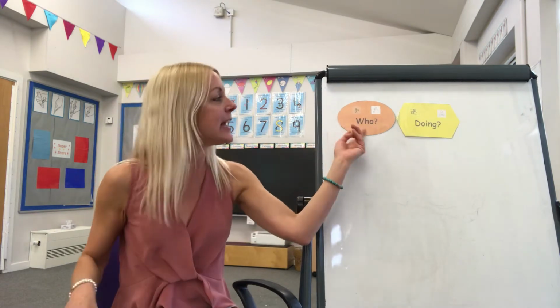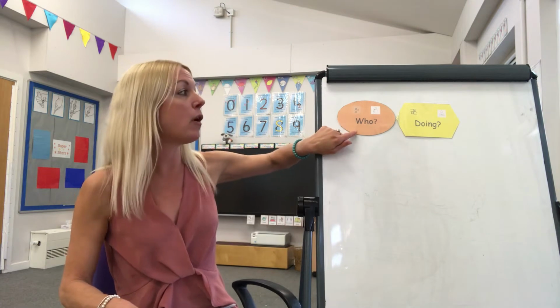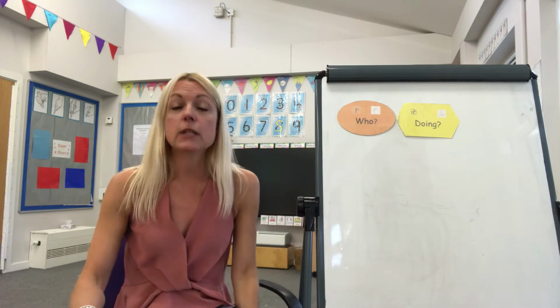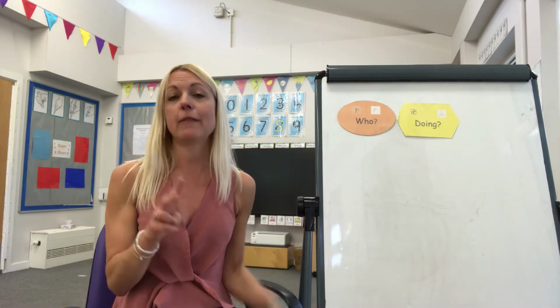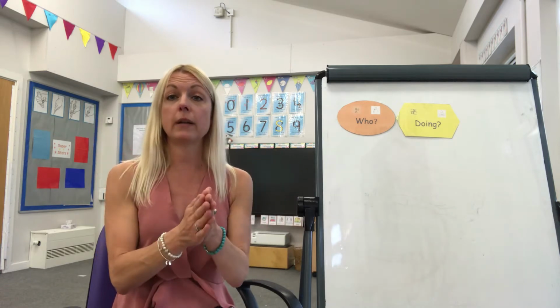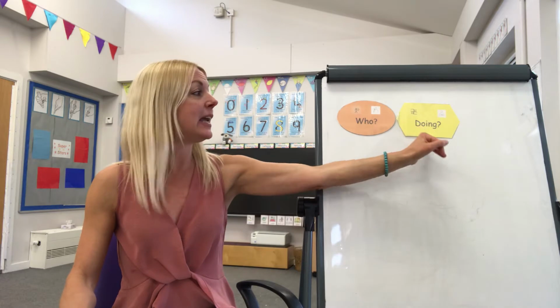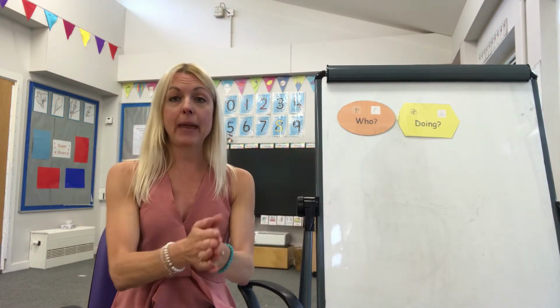So we've got the frog, and we're remembering our capital letters at the beginning of the sentence. So for the frog, and then what it is they're doing. Now lots of these doing words are two-syllable words. That means they have two claps. 1, 2. So if we're saying the frog is jumping, so we've got jumping.